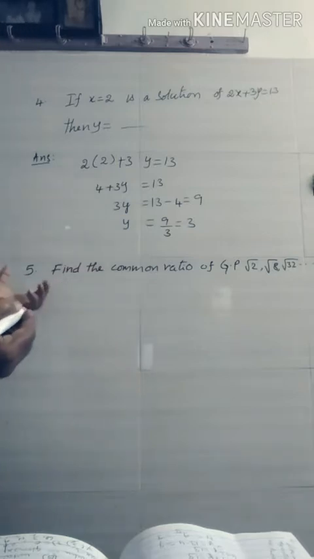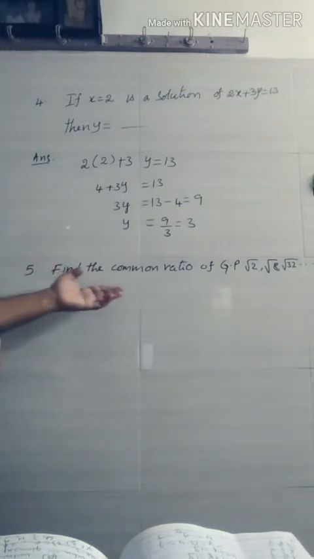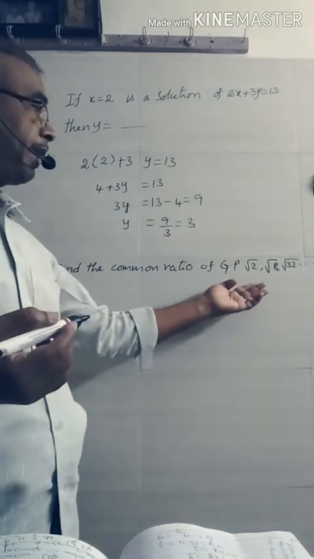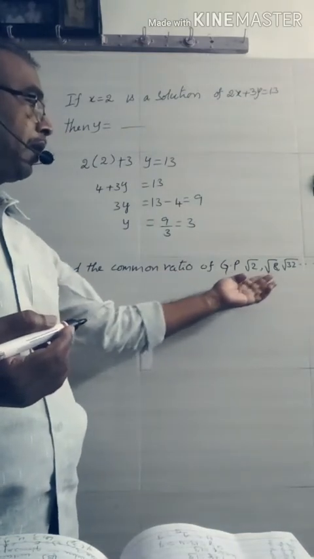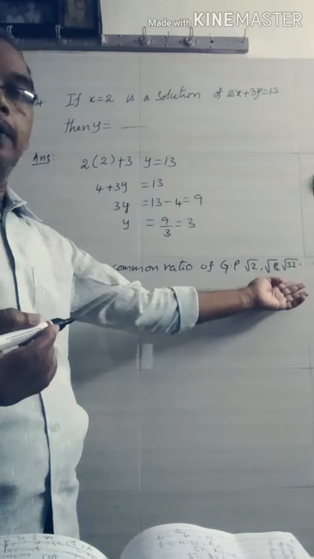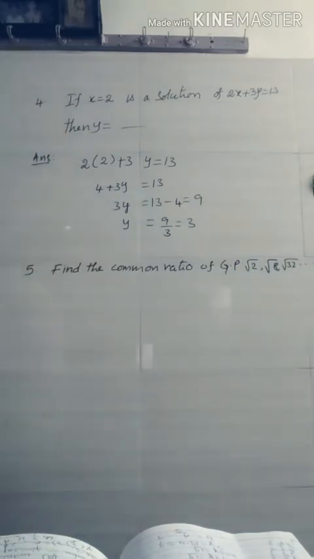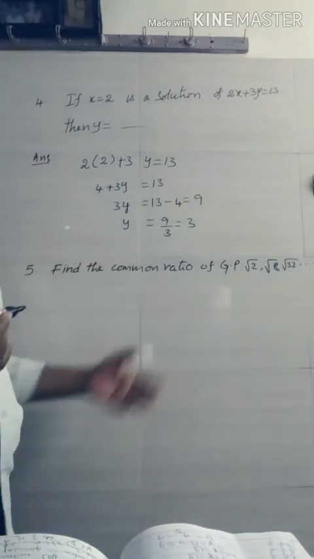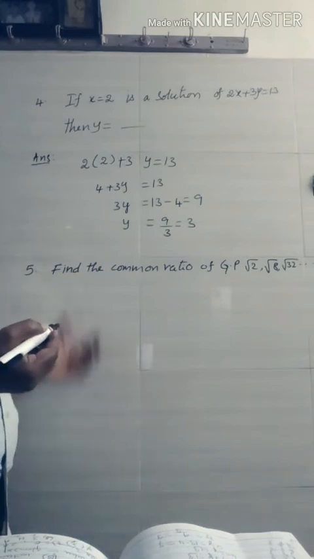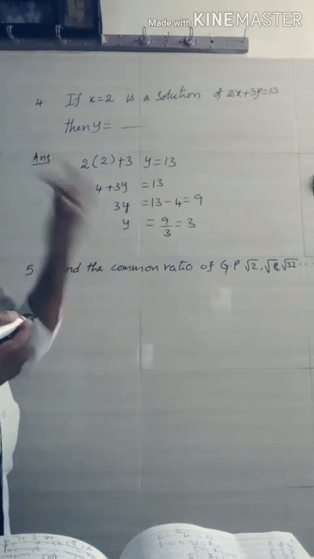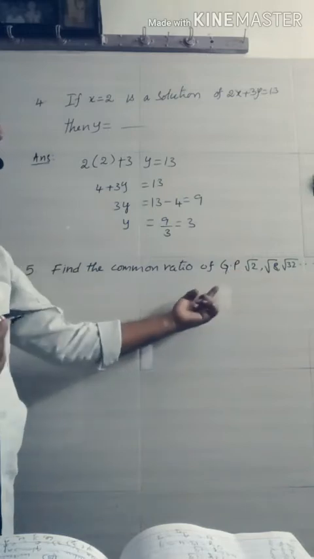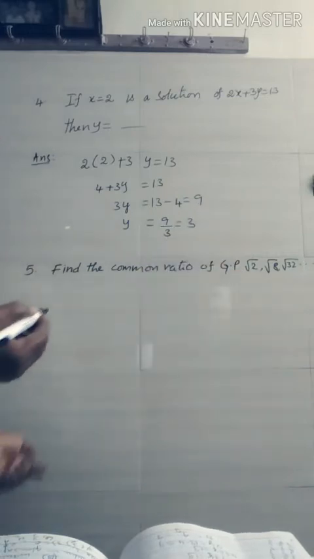Now we move to the fifth question. Find the common ratio of the geometric progression root 2, root 8, root 32, etc. You know the geometric progression. Already in this problem, the given progression is in geometric progression.